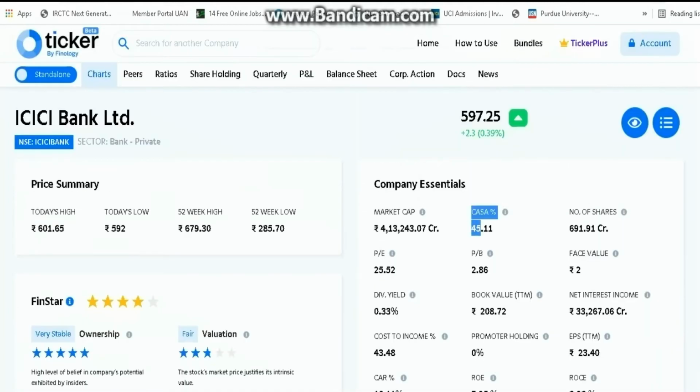So these were the live examples of CASA and cost of liabilities. You just saw the live examples of cost of liabilities. Let's move on to the next term, which is going to show us whether the bank is getting profit or not.